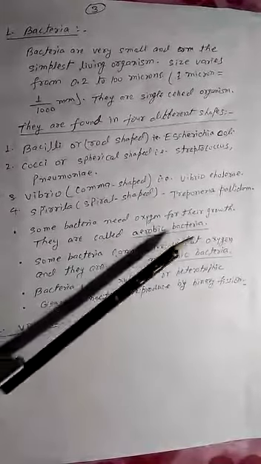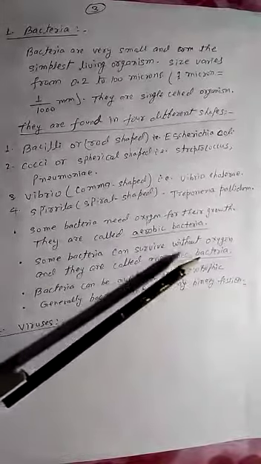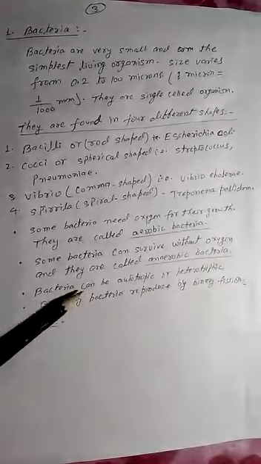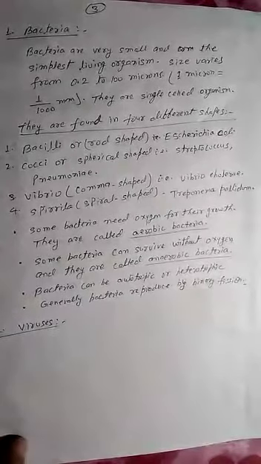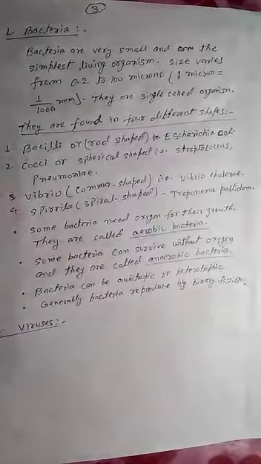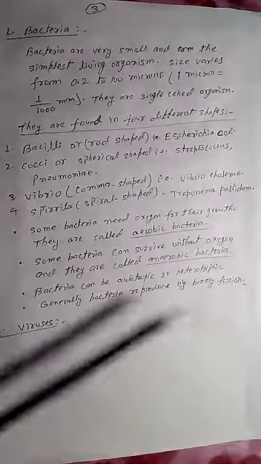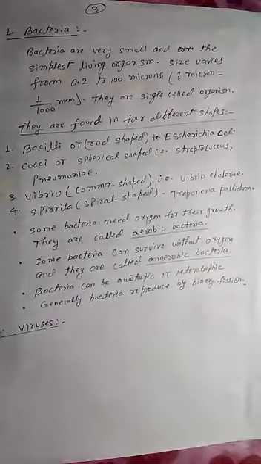Some bacteria can grow only in the presence of oxygen. They are known as aerobic bacteria, and some bacteria cannot survive without oxygen. They are known as anaerobic bacteria. Bacteria are autotrophic and heterotrophic, and generally bacteria reproduce by binary fission.